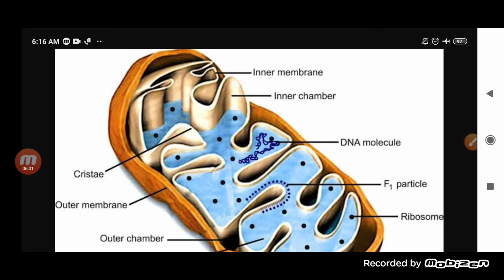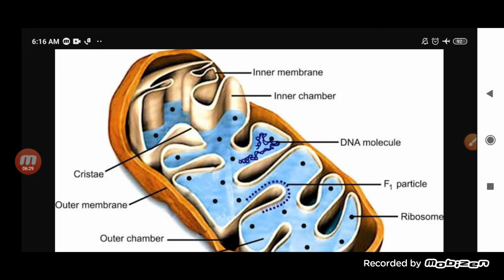The reason why it has the enfoldings is that these foldings help in increasing the surface area, and if there is more surface area, there will be more chances of ATP formation. So ultimately, the formation of ATP can take place smoothly.